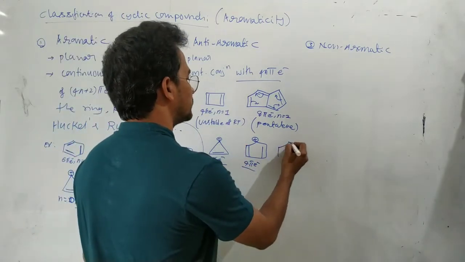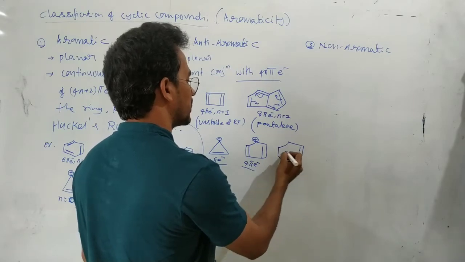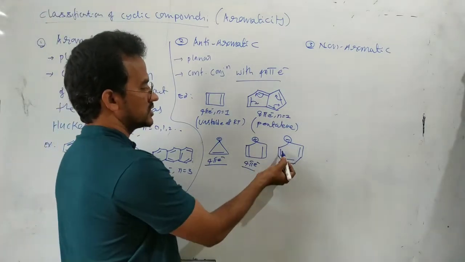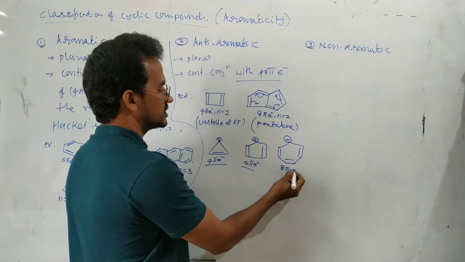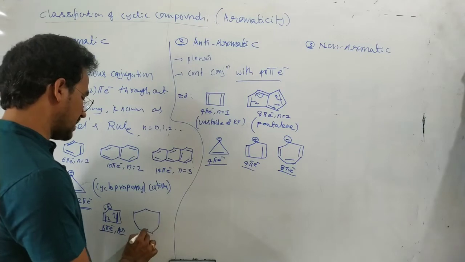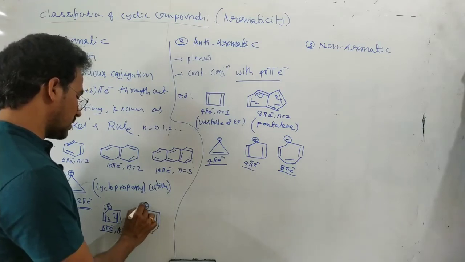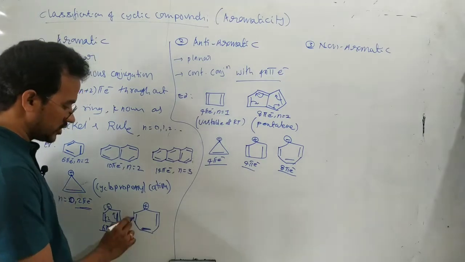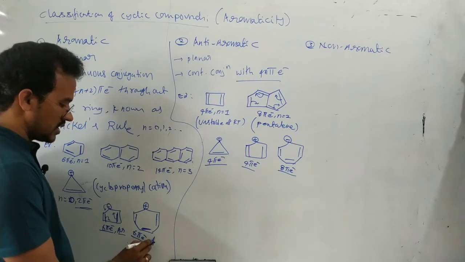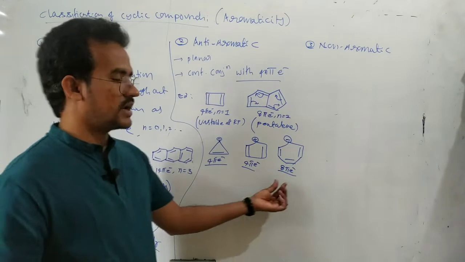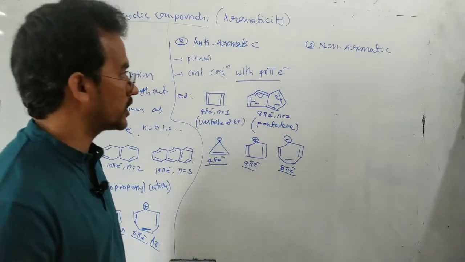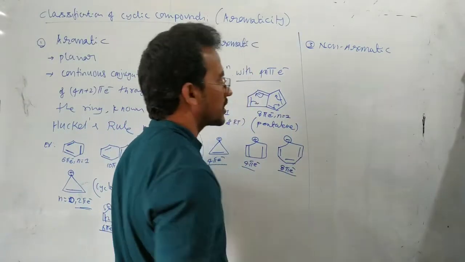And next we see this one. Pi bond, pi bond, here pi bond, pi bond. Here a negative charge. Here 2 electrons, here 2, here 2, here 2. 8 pi electrons. So this is an anti-aromatic compound. For suppose here we can write like this. This is a tropylium cation. Already I have given the name. Here 2 pi, 2 pi, 2 pi, here positive charge. Here 6 pi electrons. This is an aromatic compound. But this is the 8 pi electrons anti-aromatic compound. Okay. Next, coming to the non-aromatic compound.